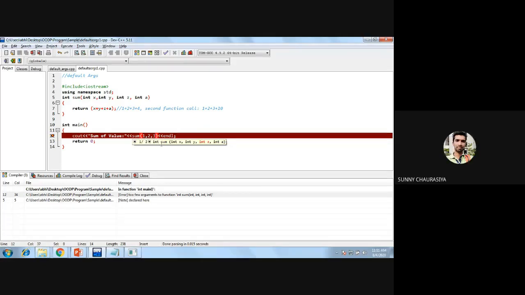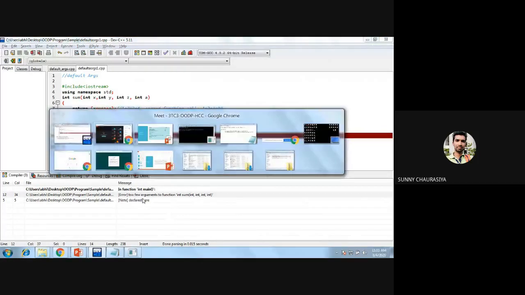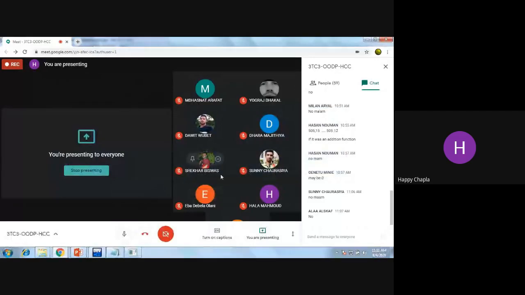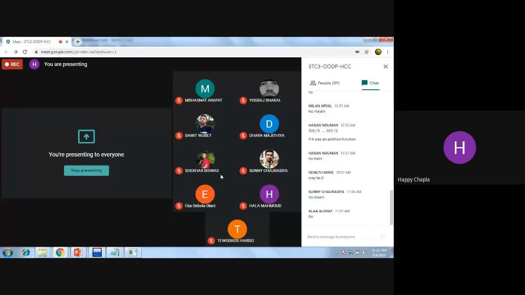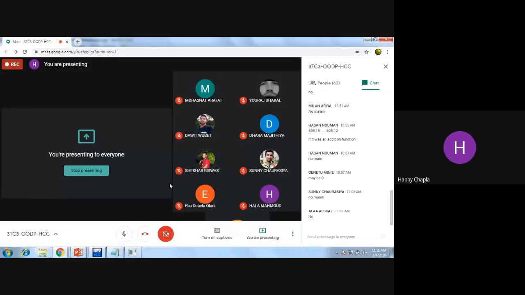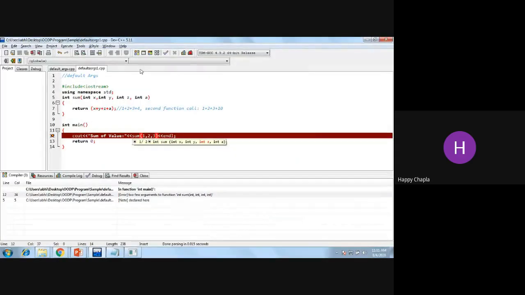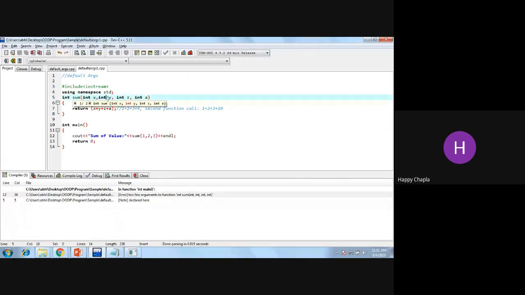Got it, ma'am. Okay, too few arguments. So that means you have to pass equal arguments, or if you don't want to pass some argument in your call, at that time you can assign it as a default argument. In which case can you use it? Say, for example, you want to generate a result for students. In that case, say this is my subject 1, subject 2, subject 3 and subject 4, right?